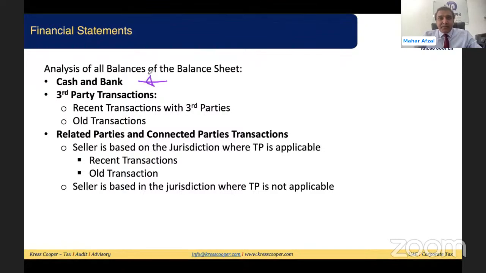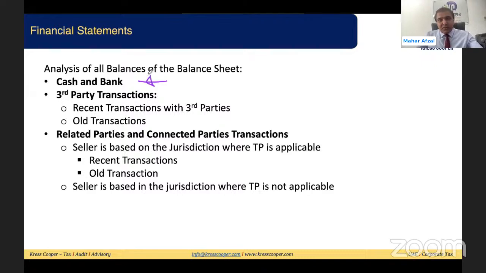Transactions with third parties. There will be certain transactions that will be with third parties, and certain transactions that will be with related parties. If the transactions are with a third party, we need to look into this. Is this a recent transaction with the third party? If the entity has made a recent transaction with the third party, most probably whatever the value of the transaction reflecting in the balance sheet will be the fair value, the arm's length price. We will not be required to make any adjustment for that amount.